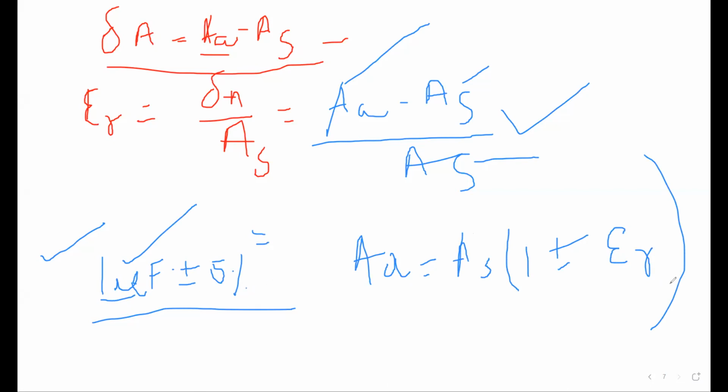So you have to write the relative error here as 0.05, because 5% means 5 by 100, so you have to take the decimal. So AS is 1, and in the bracket you will write 1 plus minus 0.05. Then what is the limit coming?